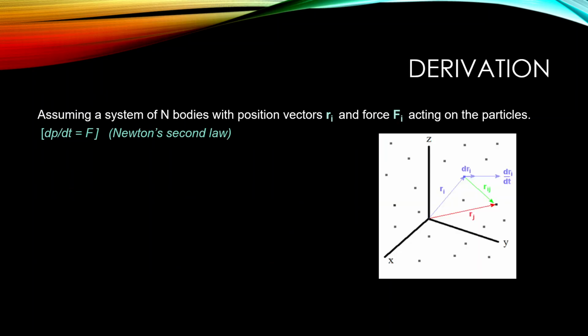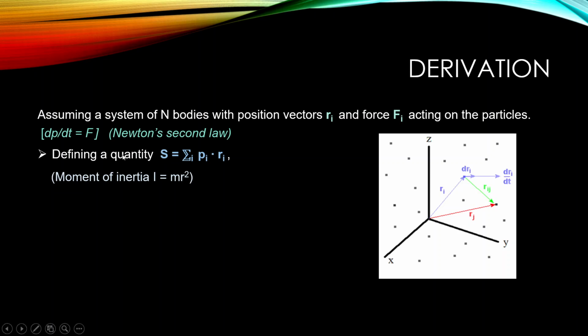Now we're going to go through the quick derivation so nobody sleeps. We'll assume a system of n bodies with position vectors r and force Fi acting on the particles, and this is Newton's law, which is change in momentum per unit time equal to the external force applied. So we have taken a system of n bodies here. Now we're going to define a quantity S, which is the summation of all the momentum of the particle with the position vectors of all the particles.